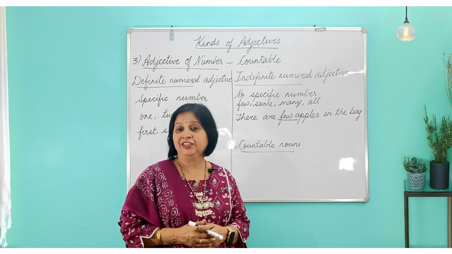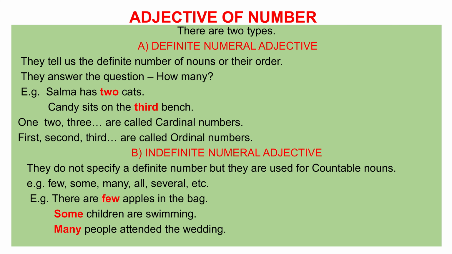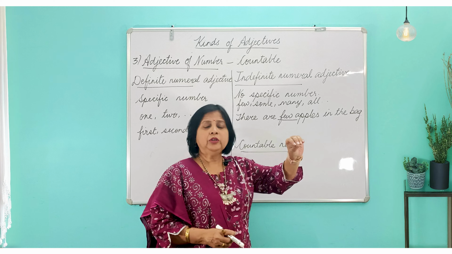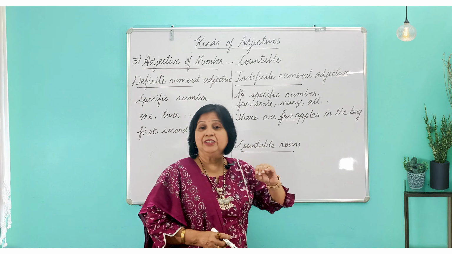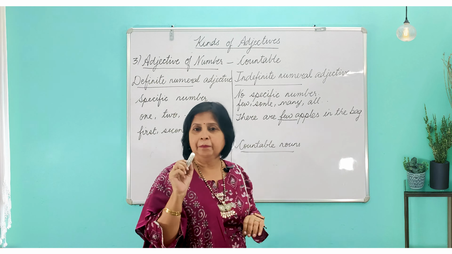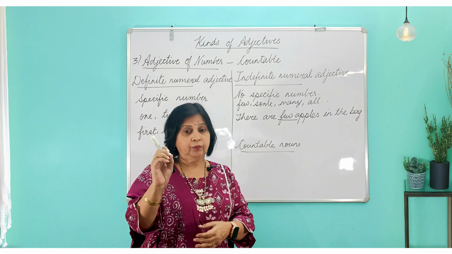The third kind of adjective, adjective of number. They are used for countable nouns. Now, these are also of 2 types. We have the definite numeral adjectives and indefinite numeral adjectives. When we talk about the definite numeral adjective, that means there are specific numbers given over there. For example, the numbers can be any 1, 2, 3, on and on, which we refer to as the cardinal numbers. Or it can also be the order: first, second, third, fourth, so on, which we call ordinal numbers, from the word order.